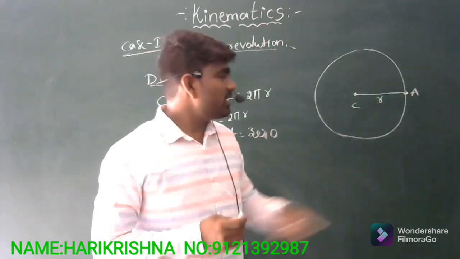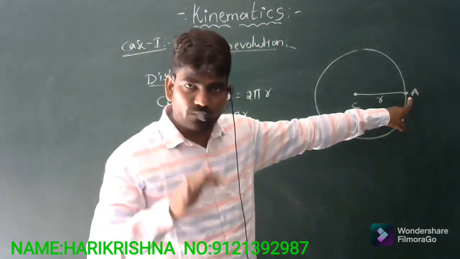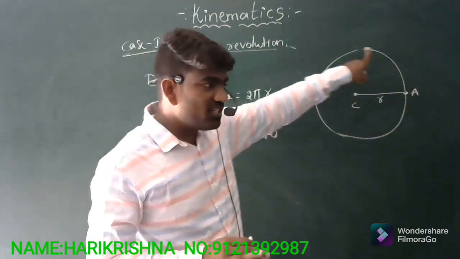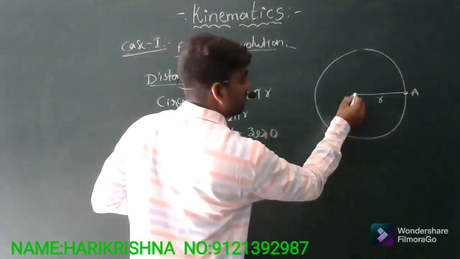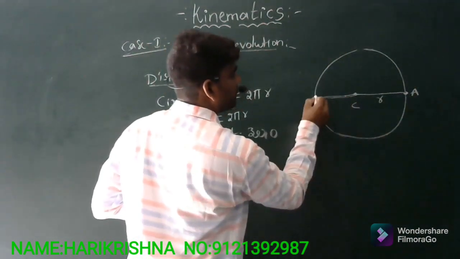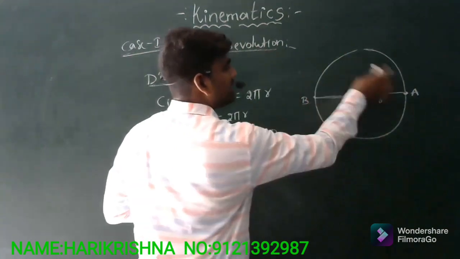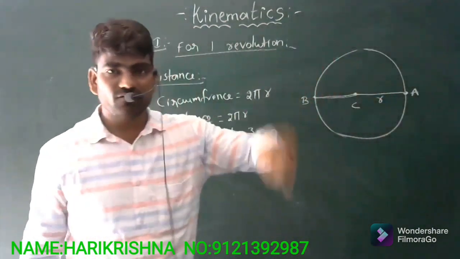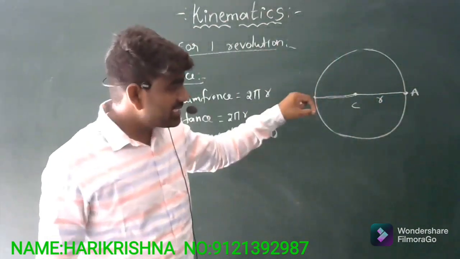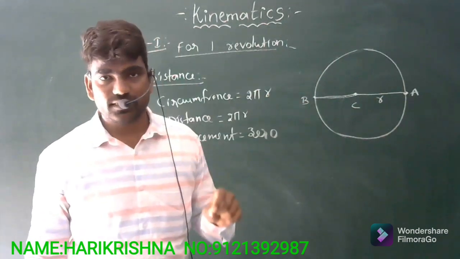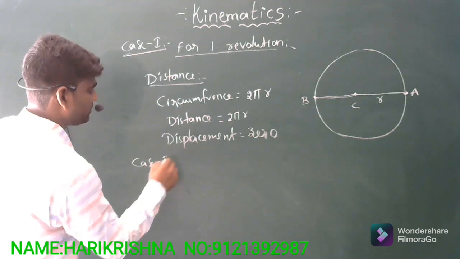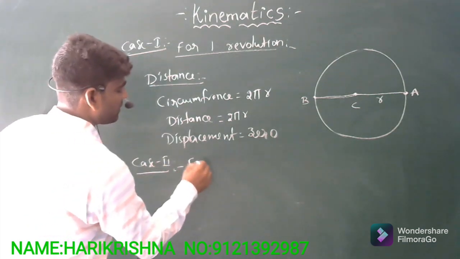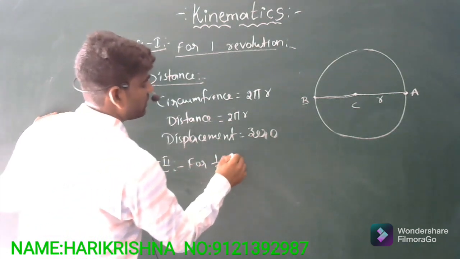Now the second case: the particle starts from point A and comes to rest at the point opposite to A, which I am taking as point B. Now it is covering only half of the revolution. So in this case, what will happen to its distance as well as displacement? That is case 2 I am taking here, for half revolution, or 1/2 revolution.